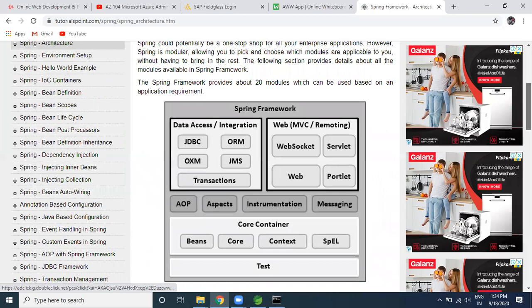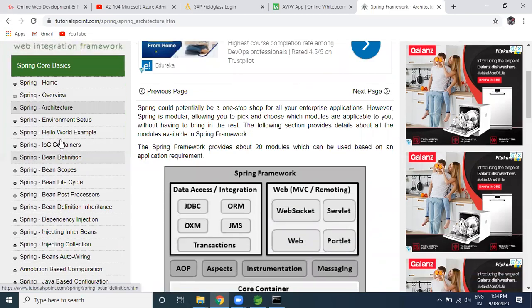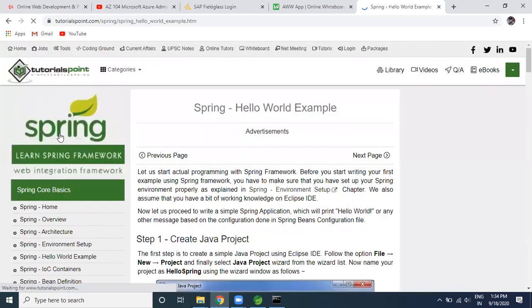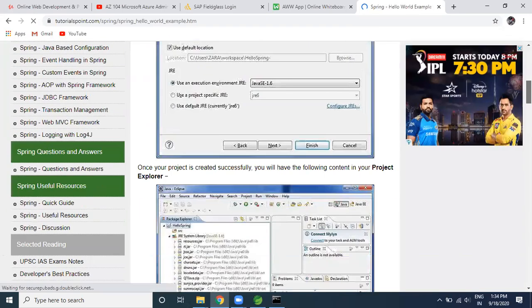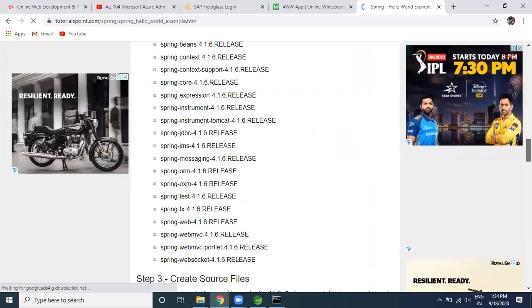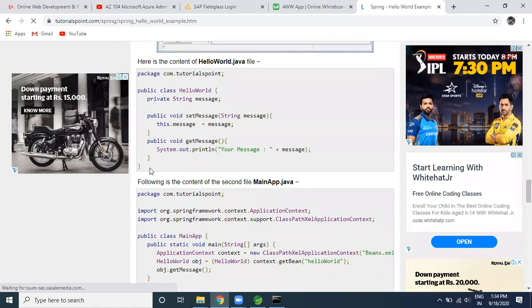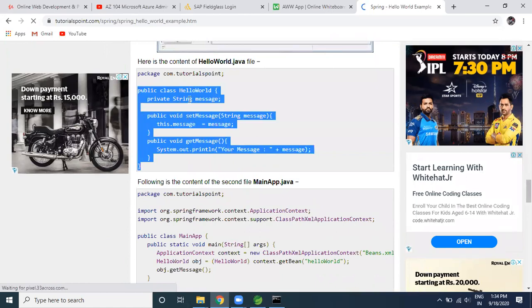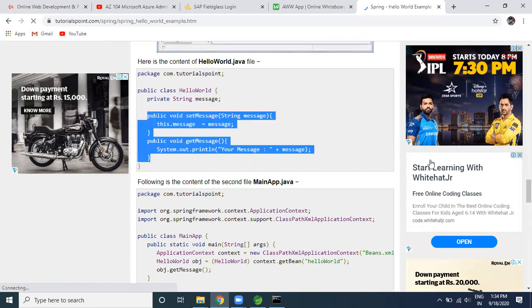So what is your one kind of assignment, I can say, to you? You can have this Hello World program ready from your side. I'm going to tell you how things are working out. You are already aware of how exactly you can work on it, but here I just would like to show you. Here, this is the Hello World program, and I have only one variable which is known as message. It's private, and I'm using the setter and getter methods. On top of this, I'm trying to create the object.